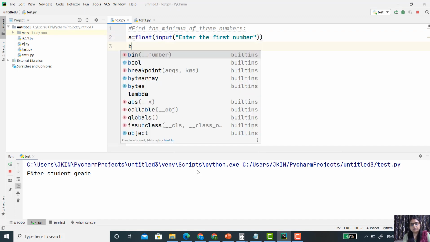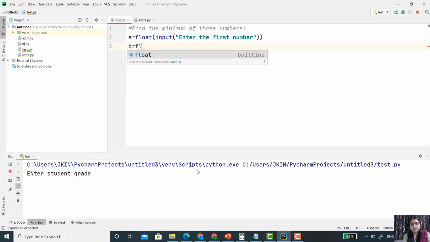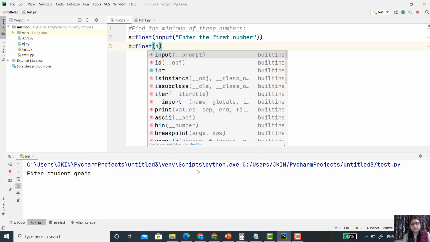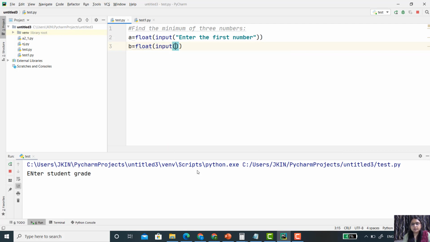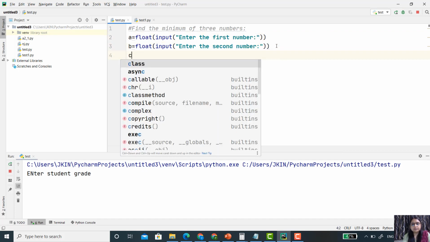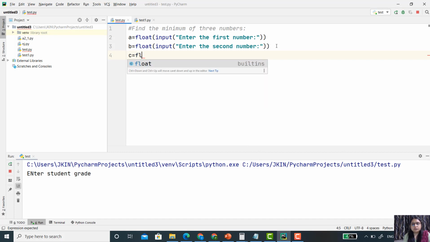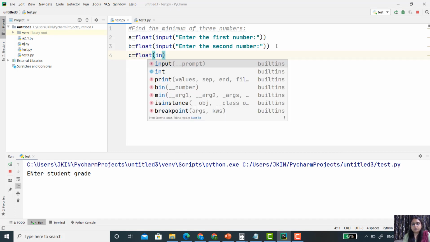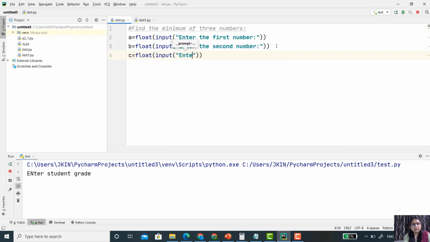Then b equals float input, "enter the second number". Then c equals float input, "enter the third number".